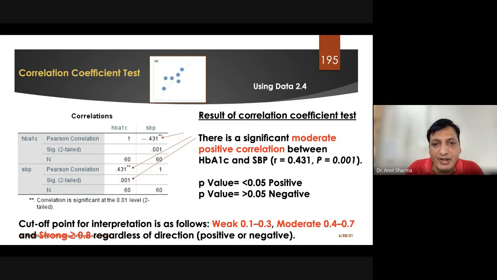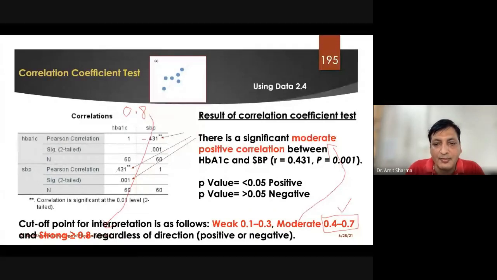As you can see, our 0.43 belongs to the range 0.4 to 0.7, so because of this we have chosen the term moderate. The closer you are to 1, the stronger the correlation. A value of more than 0.8 acts as strong, regardless of direction, whether we are on the positive side or the negative side.